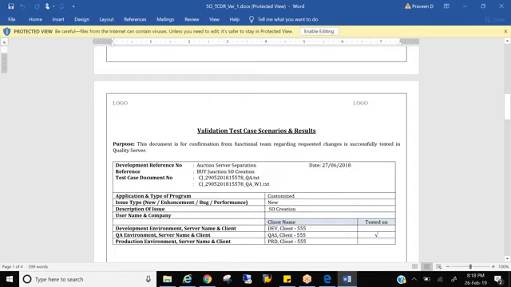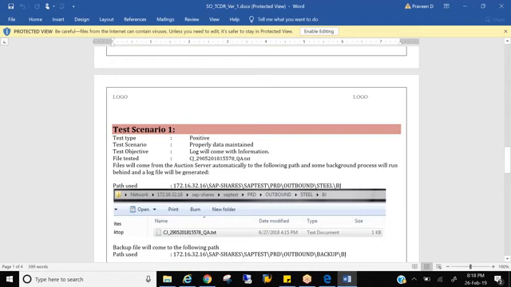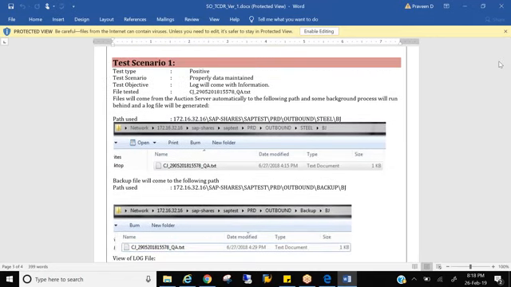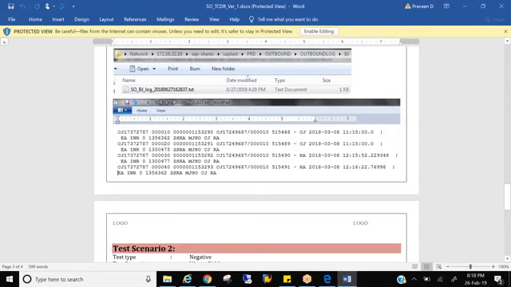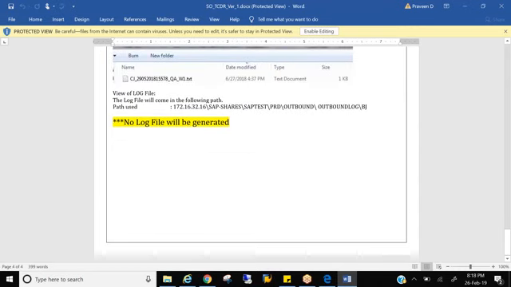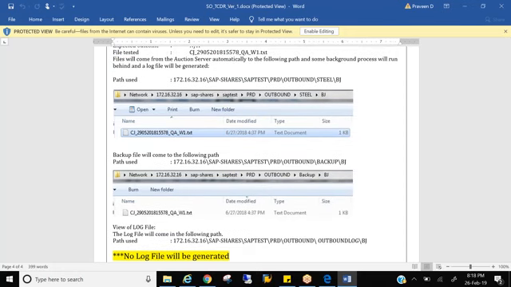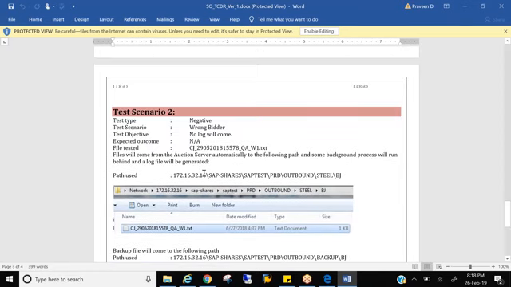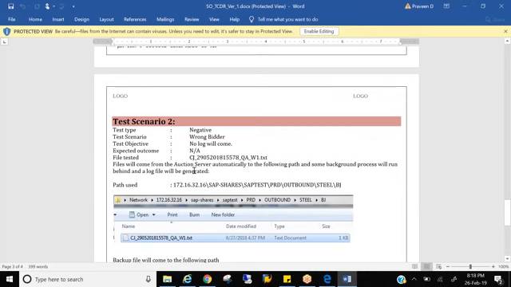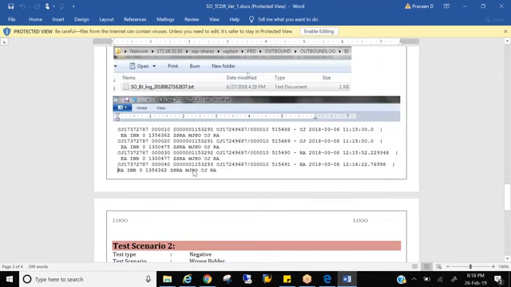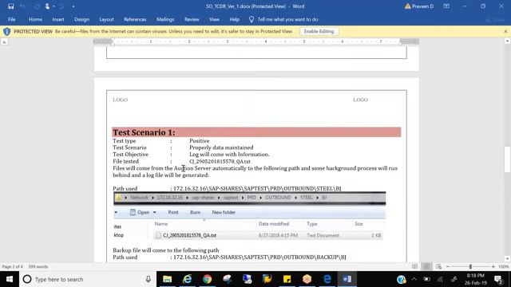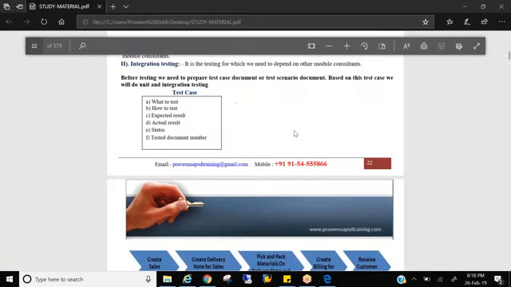It will have everything, screen by screen, field by field, value by value. So test case type, okay, this is a positive one. Every field they will be creating, and the test case they will be creating. That means they simulate every process, creating a sales order, and see whether it throws any errors. So you need to give what to click, where to click, what to type, everything in a test case document, so that they'll test it and tell you whether the test case is passed or not. If there are any issues, they'll tell you the issues, right? I'll share these documents with you so that you can keep them for your idea. So that is a test case document.